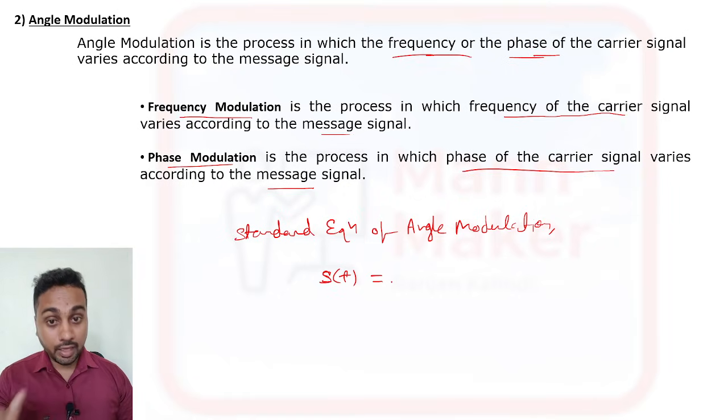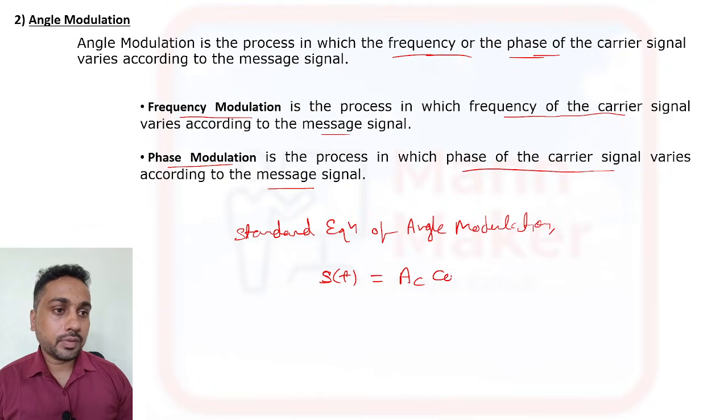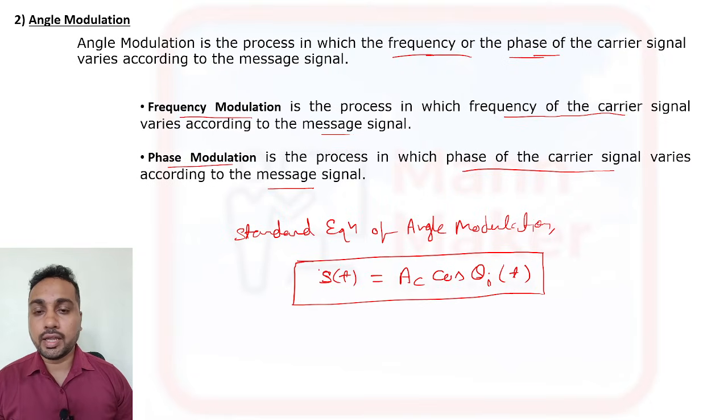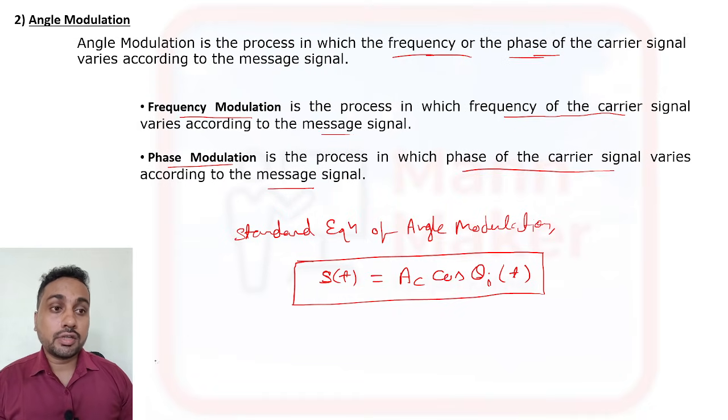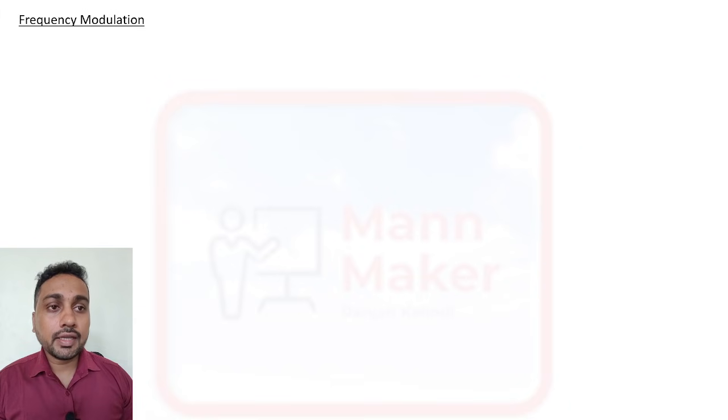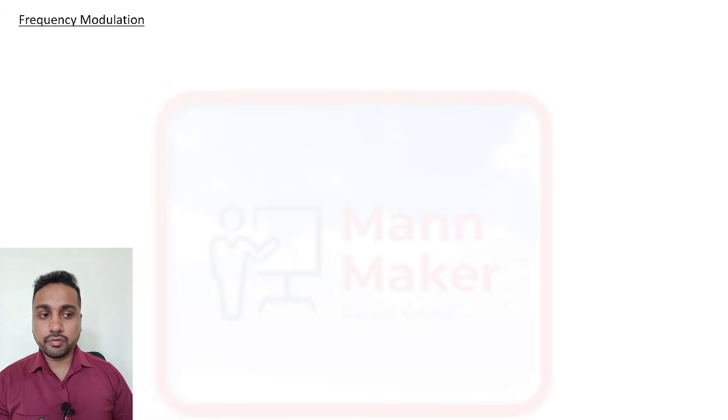So this is for angle modulation. It will be your Ac cos theta i of t. This is the standard equation for angle modulation. The standard equation of amplitude modulation we have also discussed. Now we'll talk about frequency modulation.